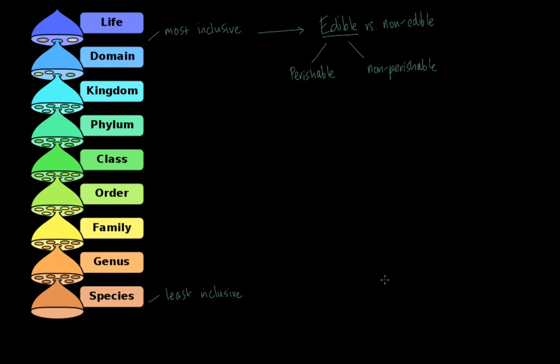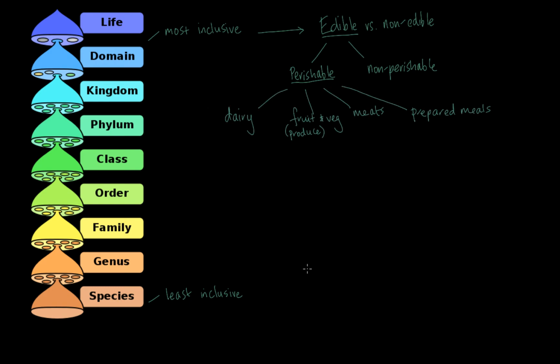All right, now let's take one of these kingdoms and identify some phylum within those kingdoms. So let's take perishable. What are some really broad categories of perishable items within the grocery store? You could try pausing the video now and coming up with some ideas.